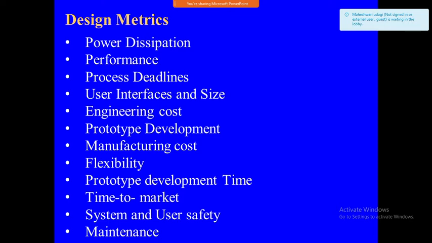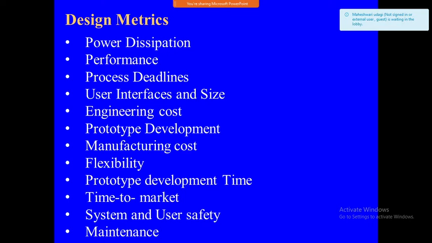Next is the performance. The execution time taken by instructions in the system is a measure of performance. How are we going to consider the performance? The execution time: how much time it takes to execute a particular instruction. That is going to decide the performance. If it executes very fast, then the performance of the system is good.